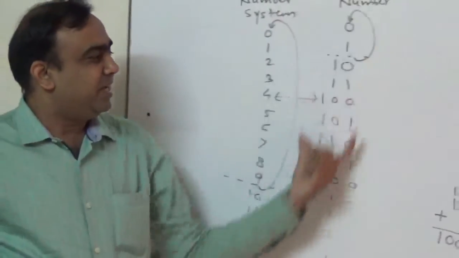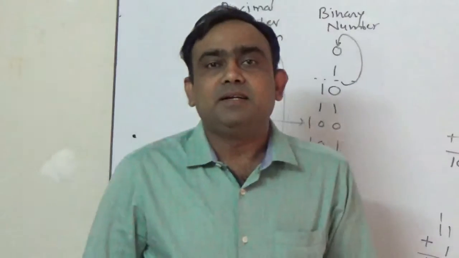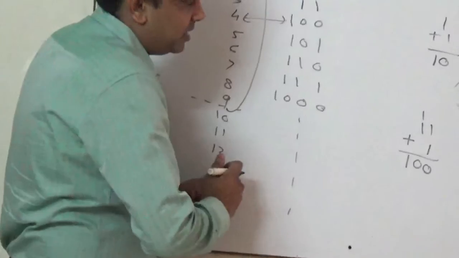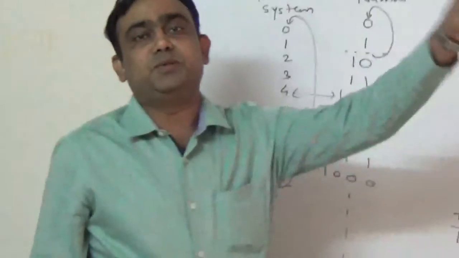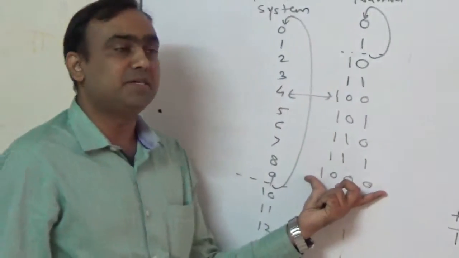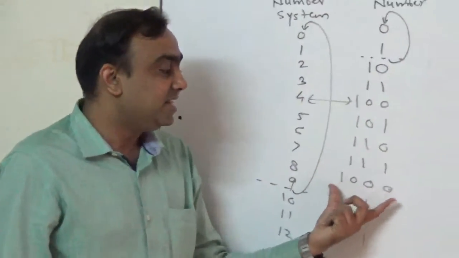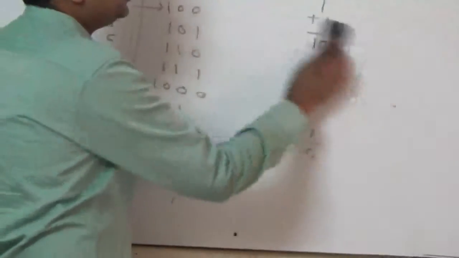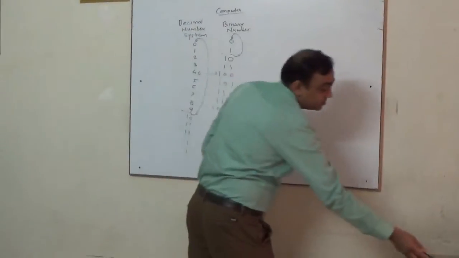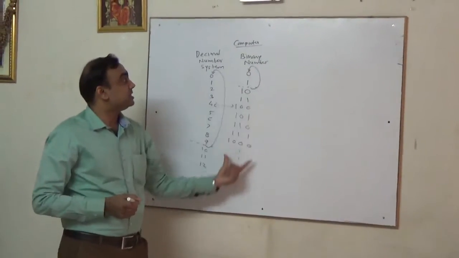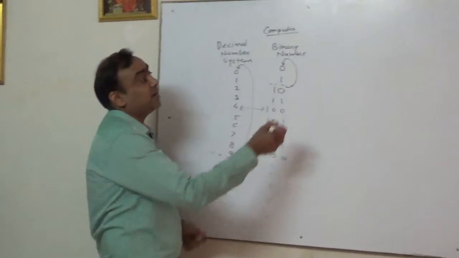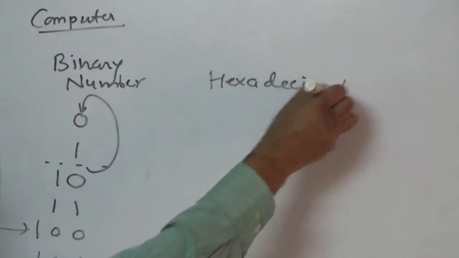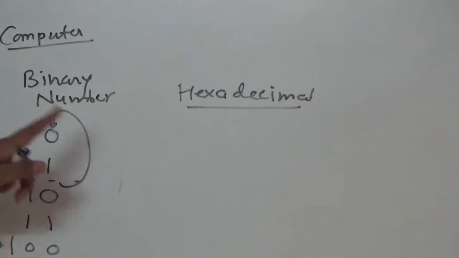So the big drawback of the binary number system is that when you go on to higher numbers, it becomes a long string of ones and zeros. So writing binary numbers is a very tedious job. So scientists and computer engineers developed one more number system, used purposely for the presentation of binary numbers, and that was the hexadecimal number system. So we should also take an introduction to hexadecimal.